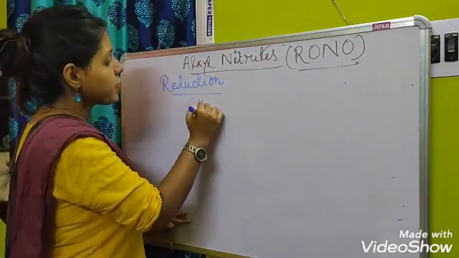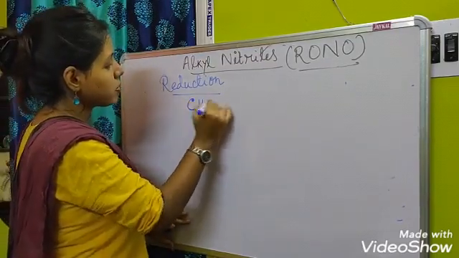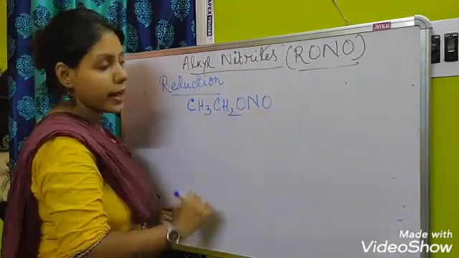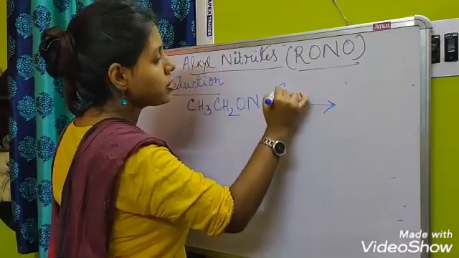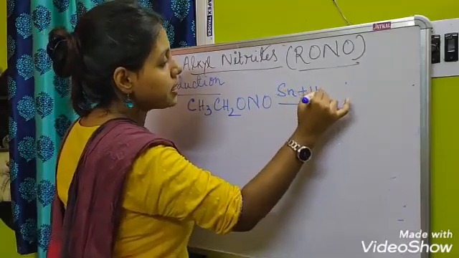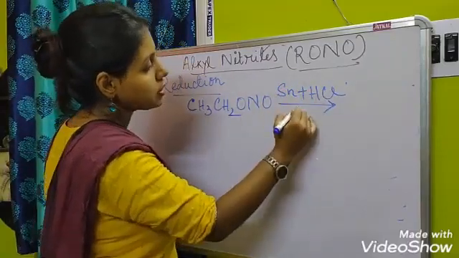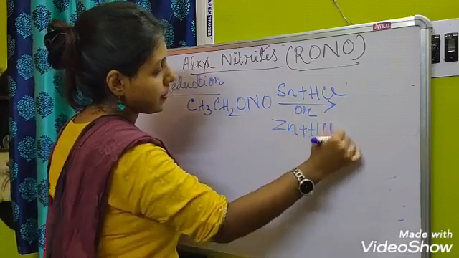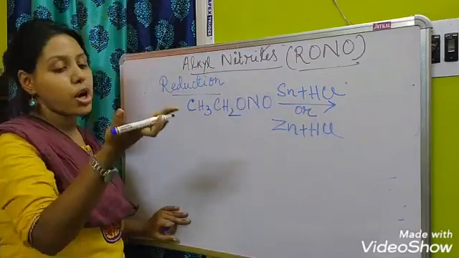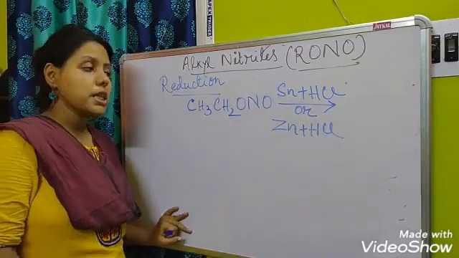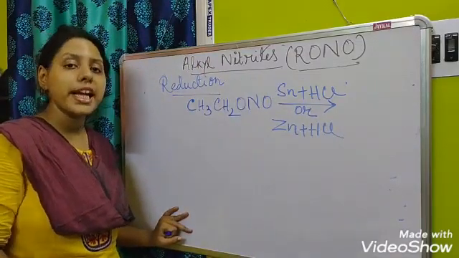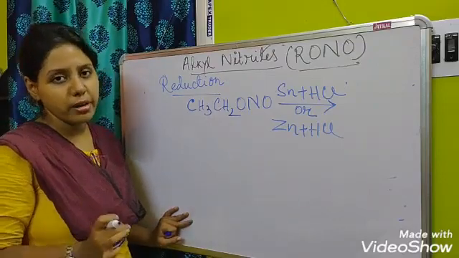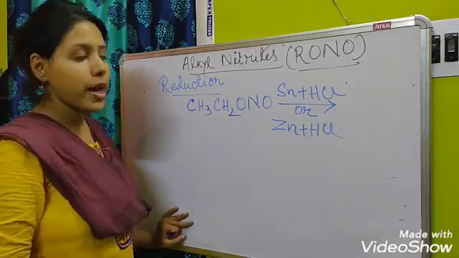So, CH3CH2ONO in the presence of tin HCl or zinc HCl. In the case of the nitroalkanes, the products were primary amines, but in this case that will be a little bit different. So here, what will be the product?